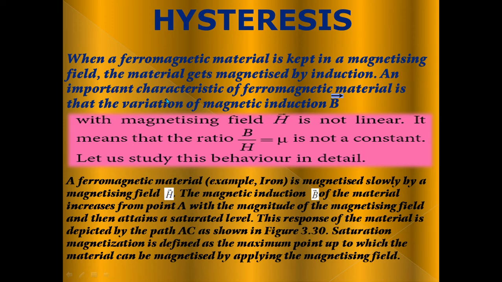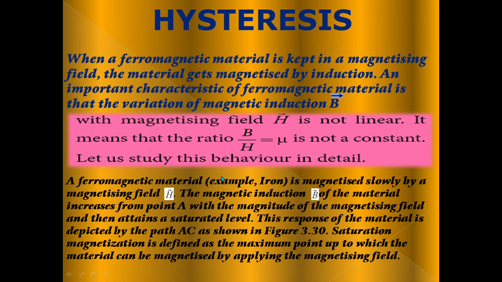An important characteristic of ferromagnetic material is that the variation of magnetic induction B vector with the magnetizing field H vector is not linear. B means magnetic induction, H means magnetizing field. It means that the ratio B by H, which is equal to mu, is not a constant. Let us study this behavior in detail.